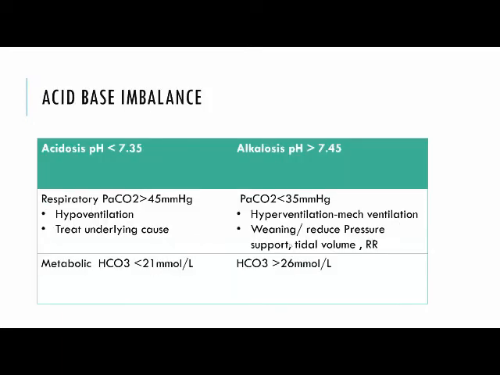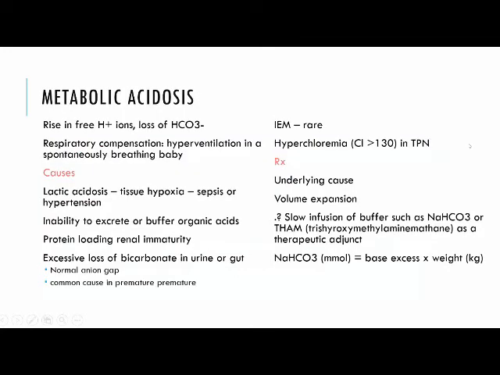Acidosis occurs when the pH is less than 7.35. This may be respiratory, where PaCO2 is more than 45, and the broad cause is hypoventilation due to any condition, and we treat the underlying cause. Metabolic is when bicarbonate is less than 21 millimole per liter. Alkalosis is when the pH is more than 7.5, and respiratory alkalosis is due to PaCO2 less than 35. The broad cause is usually mechanical ventilation. Treatment is by weaning, reducing pressure and tidal volume, or respiratory rate. And metabolic alkalosis is when bicarbonate is raised.